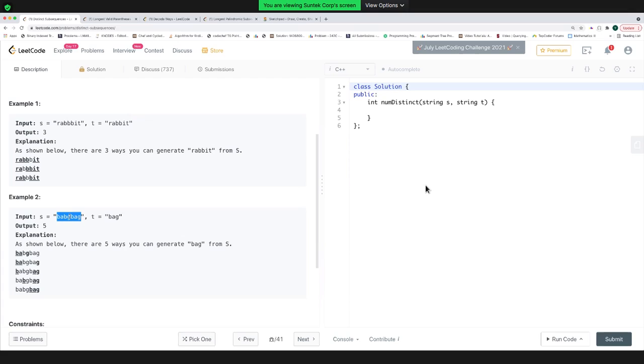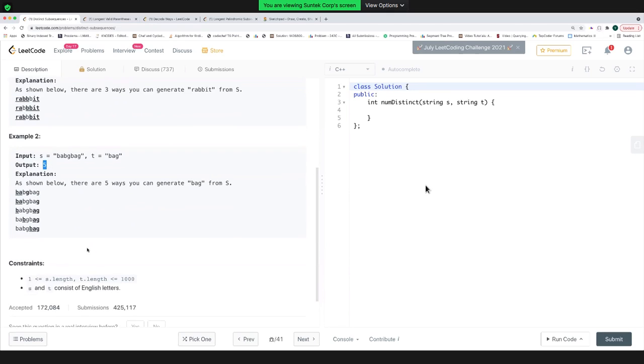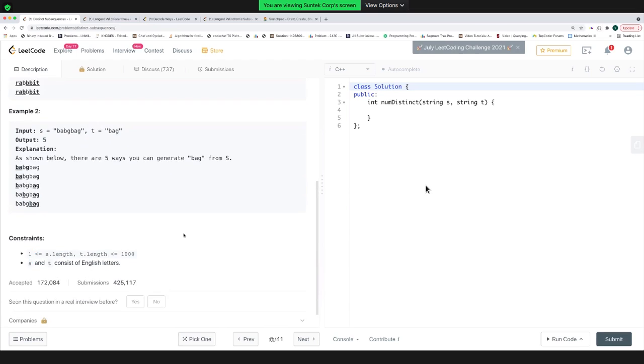In the other case, you have the input string BABGBAG, and you have to make BAG. So you can take this BA and take this G. You can take this BA and take this G. You can take a B, take AG. So there are a total of 5 possible cases. We don't have any other case.